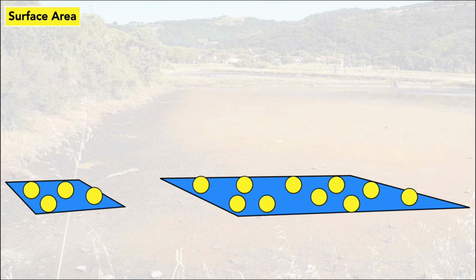There are 4 surface particles, right? What about here? 1 2 3 4 5 6 7 8 9 10. 10 surface particles. It's more, right? Compared to the small surface area, the large surface area is having more surface particles. So the rate of evaporation will be more in the second case.